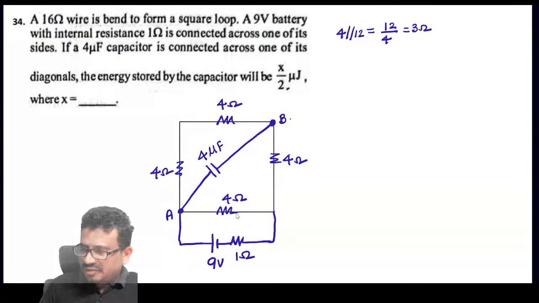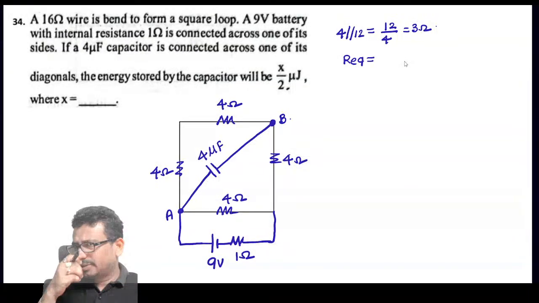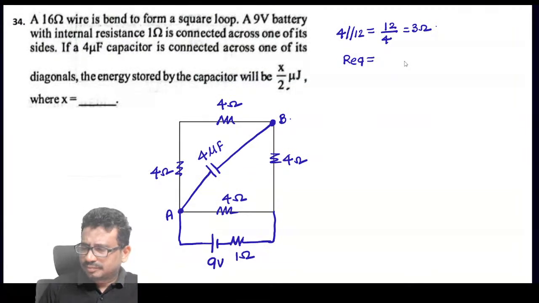And this 3 and 1, so 3 ohms plus 1. So the equivalent resistance will be 3 plus 1, that is 4 ohms.